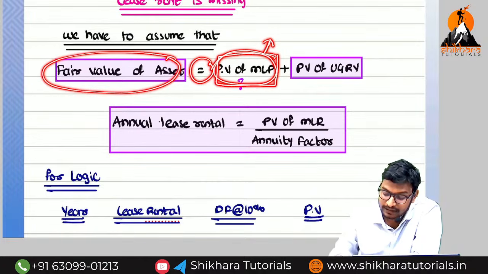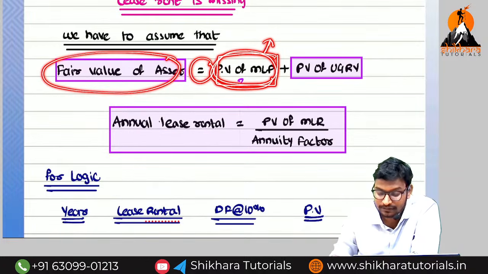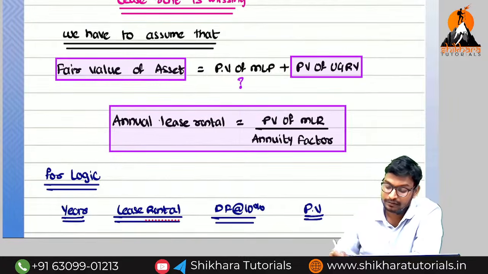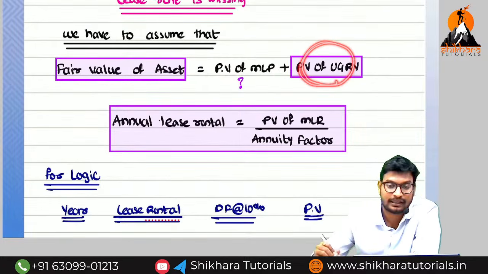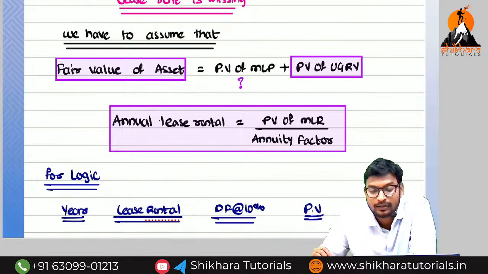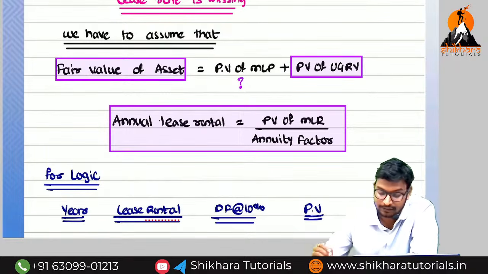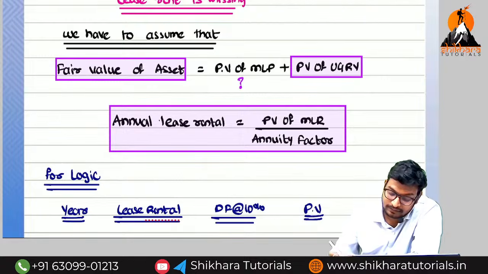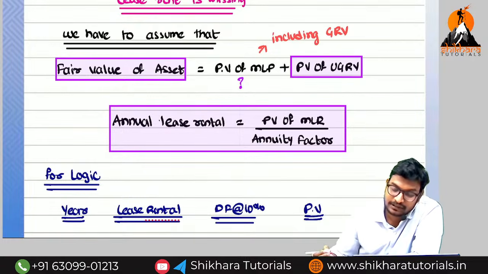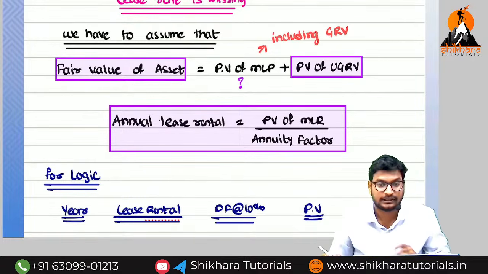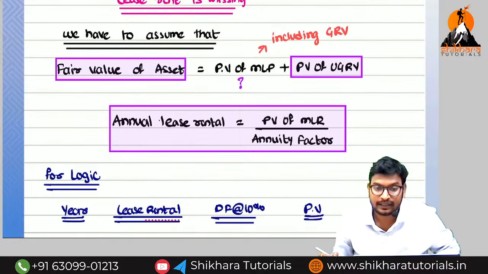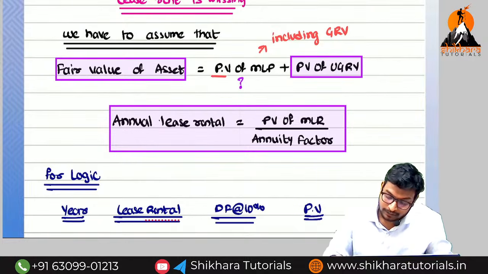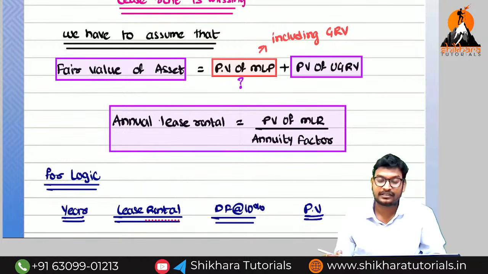This amount they have not given. They will not give this one, so we need to identify it. They will give the present value of unguaranteed residual value. Here in the case of minimum lease rentals, what will be included? Including GRV. What is the meaning of GRV? Not RGV, ma. GRV. GRV means guaranteed residual value will also be forming part of the present value of minimum lease payments. What is the meaning of present value of minimum lease payment here?